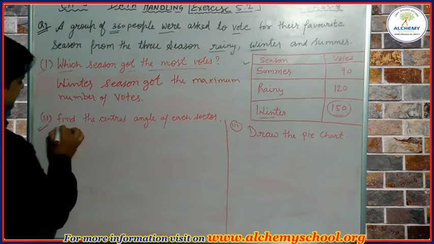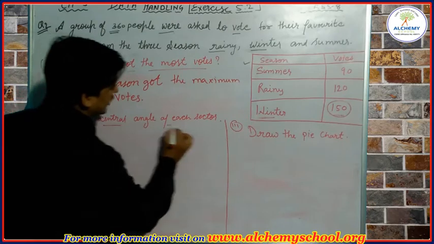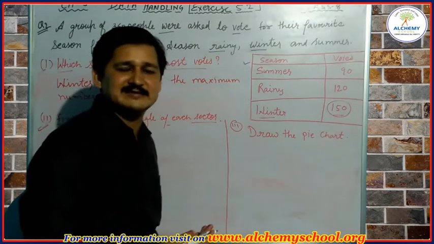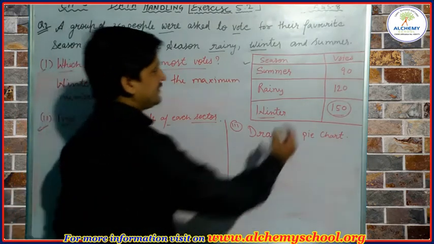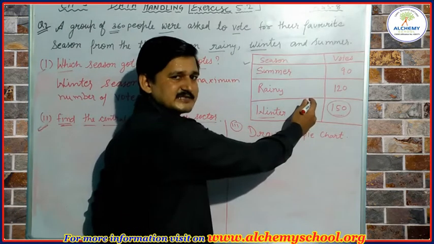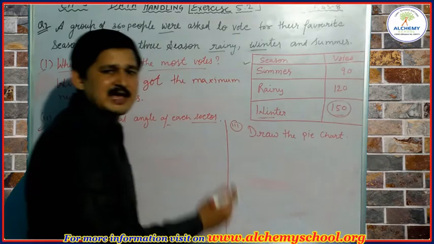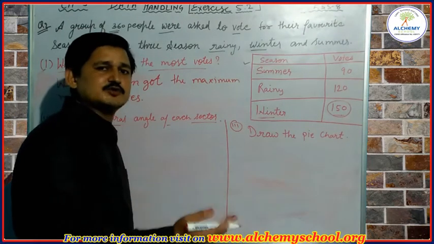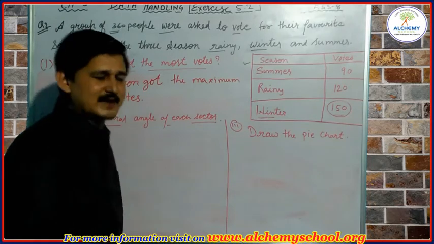The next question is, find the central angle of each sector. We have already discussed how we can find the central angle. Each piece of information will be represented in the form of a fraction, and the fractions will be multiplied by 360 to convert them into central angles.